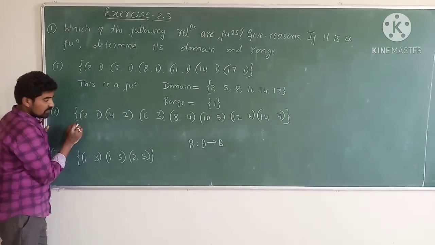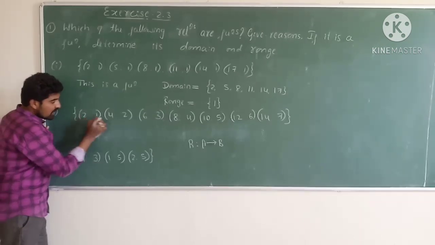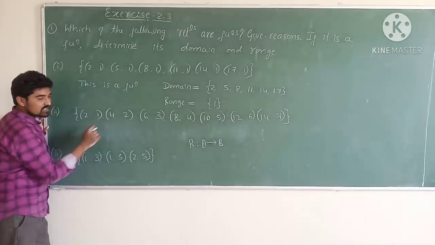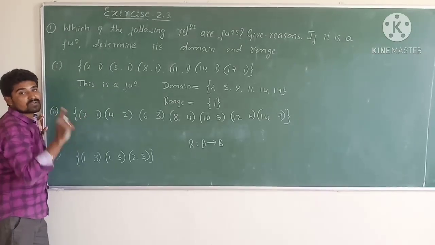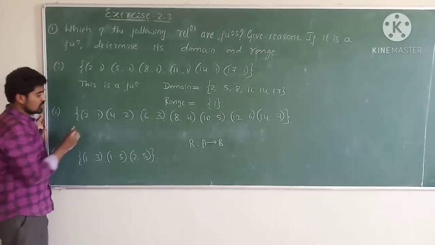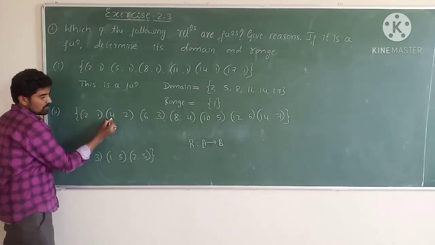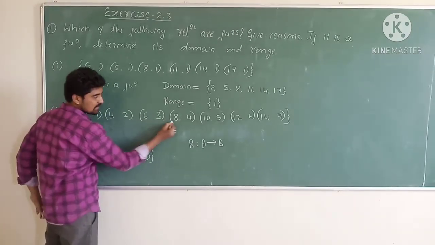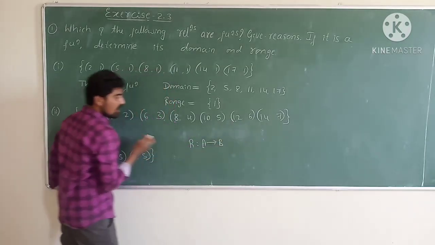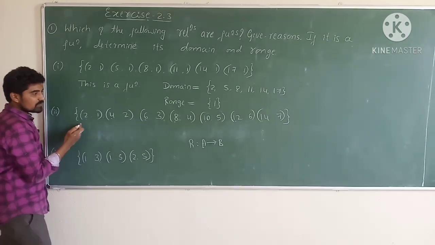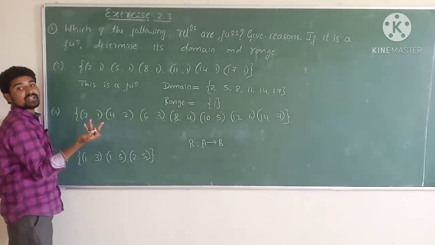To identify, what should we do? Check whether the first element of any 2 or 3 ordered pairs is the same. So 2, 4, 6, 8, 10, 12, 14: all the first elements of the ordered pairs are different.